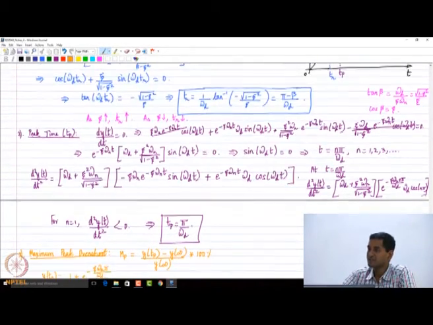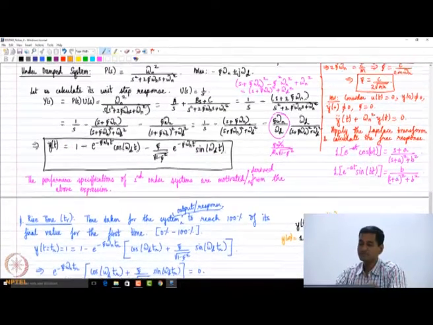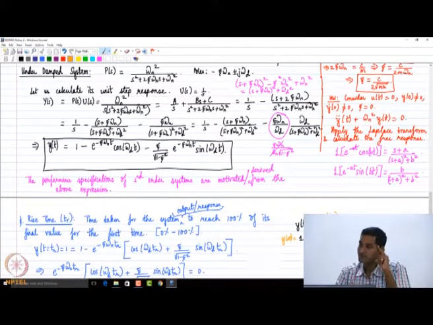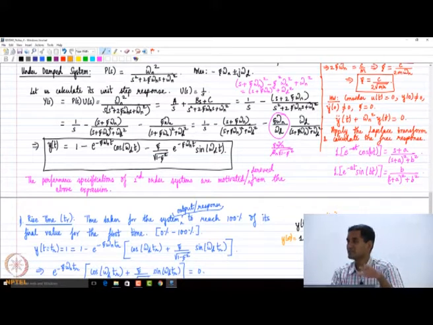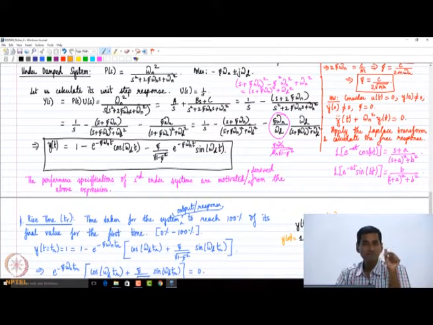Let me repeat this once again. If you go to this expression and substitute t equals pi by omega d, the second term vanishes because you get sin pi. In the first term you get cos pi is minus 1, so minus and minus becomes plus. You get e power minus zeta omega n pi by omega d.